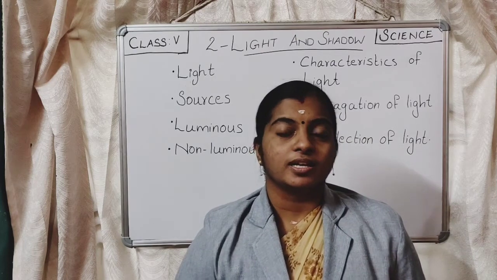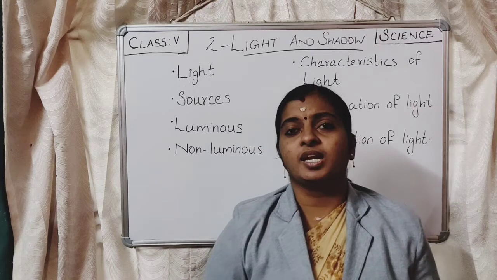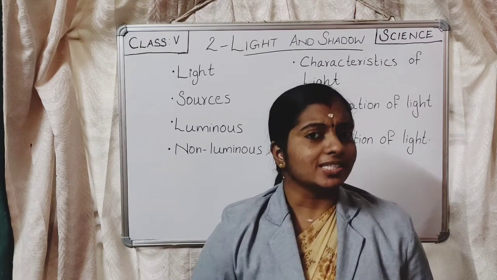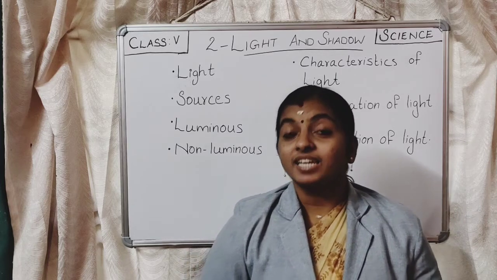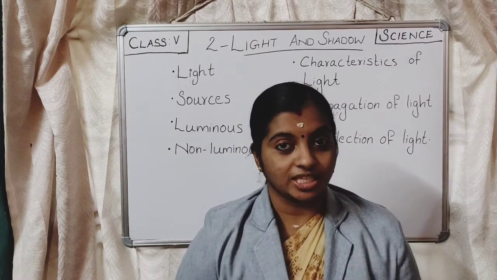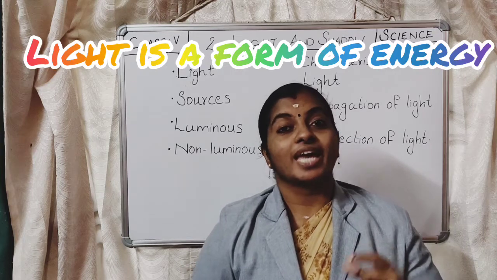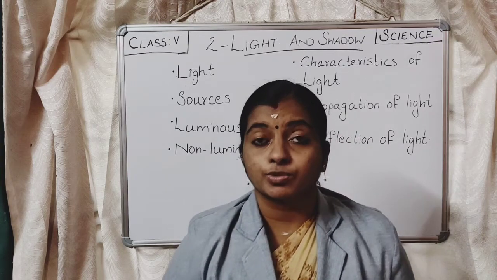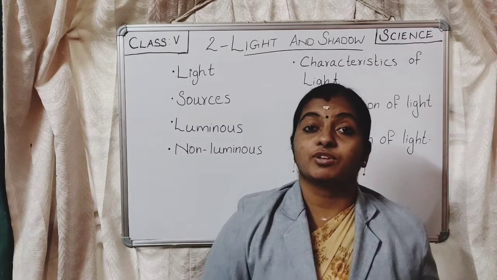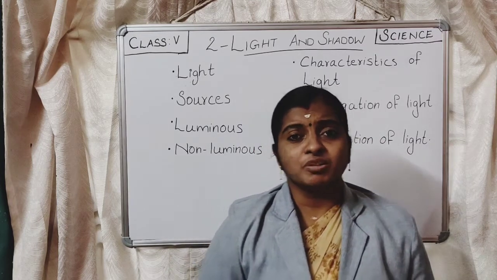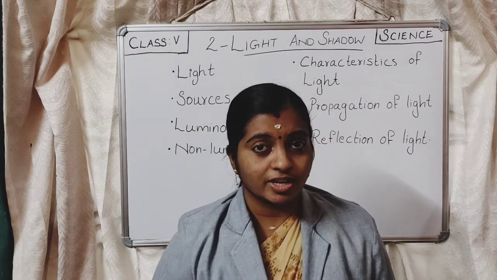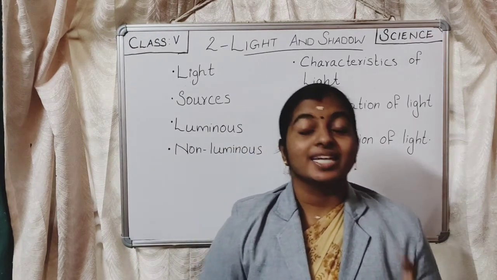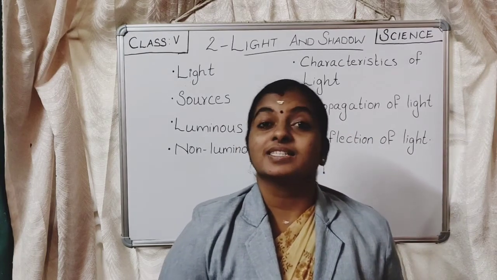So first of all, let me ask you one question. When we studied energy in our previous chapter, we studied about light, right? So what is light? Yes, light is a form of energy. And I already told you that the sun is the ultimate source of light and the ultimate source of energy also. So why do we say that the sun is the ultimate source of energy? Do you remember? Yes, it is because green plants prepare food using sunlight.